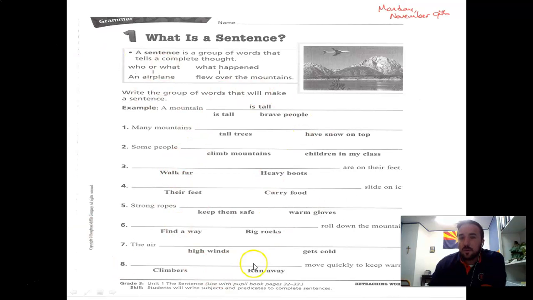It gives you two options. Write in the correct one that makes the sentence an actual sentence or complete thought.